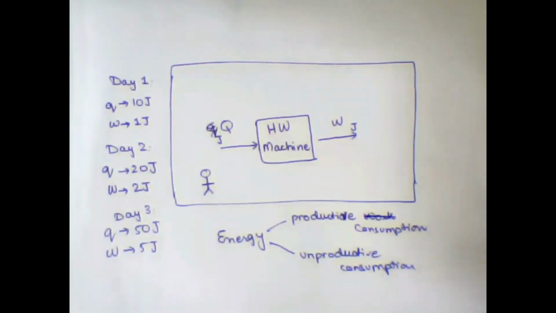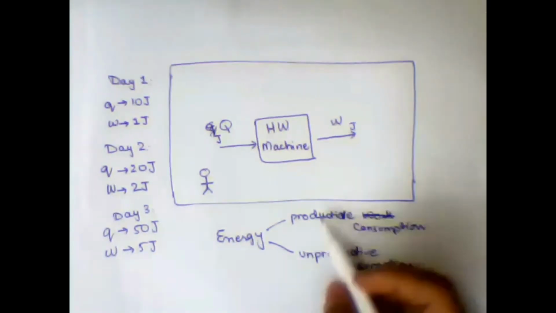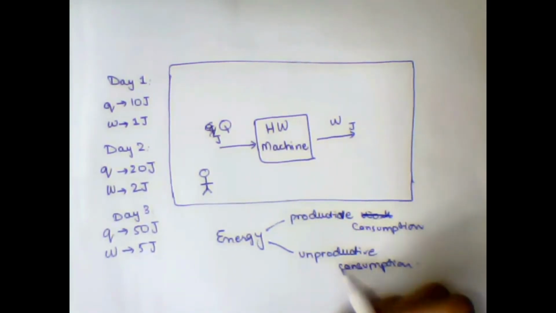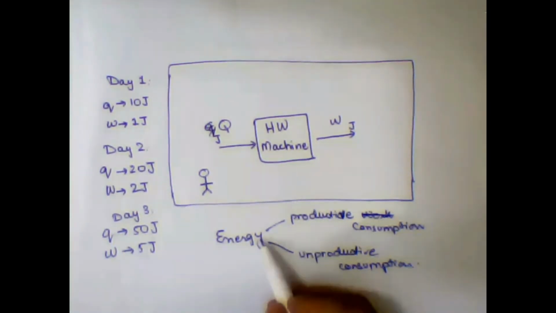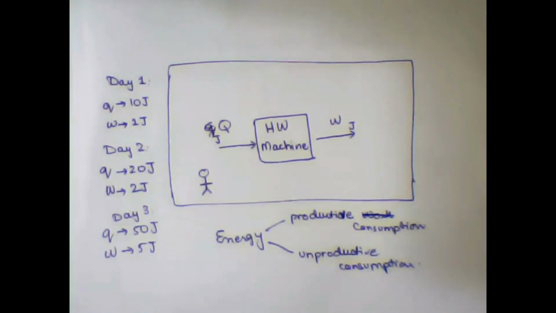In this example, productive consumption is of work and unproductive consumption is the heat that is spreading in the surroundings, right? So remember that, okay, but the total amount of energy is conserved and equals the sum of the productive consumption and unproductive consumption, which means that total energy is conserved. It cannot be created or destroyed, but it transforms from one form to the other, right?